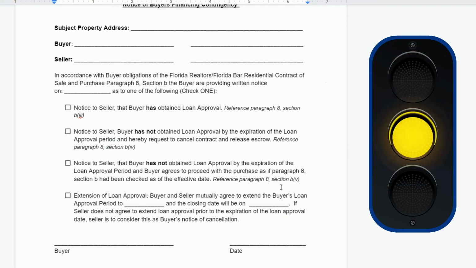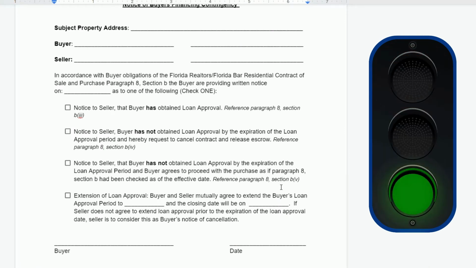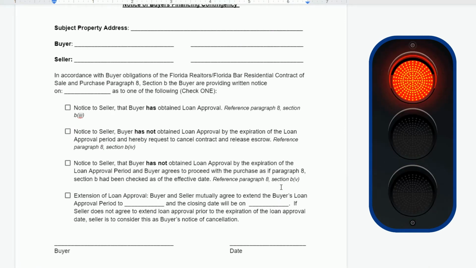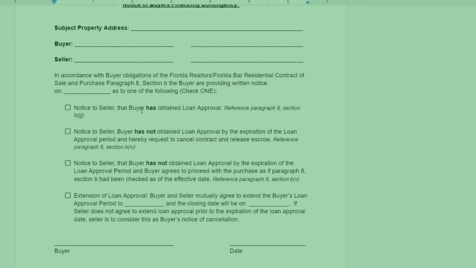So remember, we always talk about, let's play red light, green light. Red light, yellow light, green light, okay? So our green light here is going to be our notice to the seller that we've received loan approval. Our red light here is going to be that I have not received loan approval and I want to cancel. So I'm stopping the contract. I'm done.